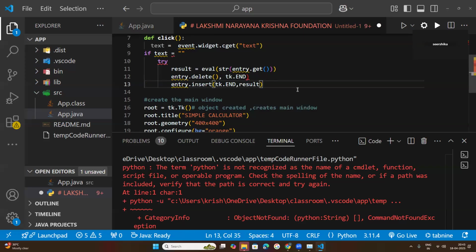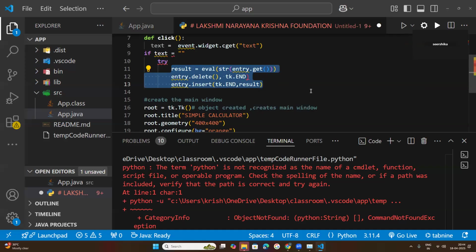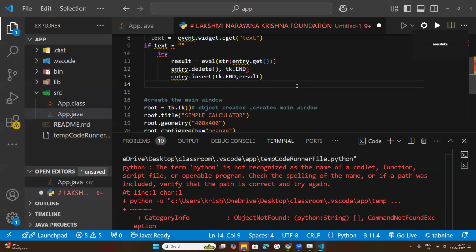Yes, sir. So now what happened? These three lines I have written inside of try. So now we can call this a try block. Every try block will be followed by one more block. That is compulsory. In Java, it is called try catch blocks. In Python, it is called try except. Except block.